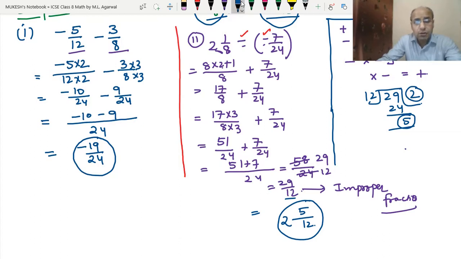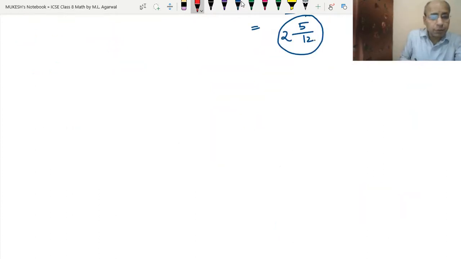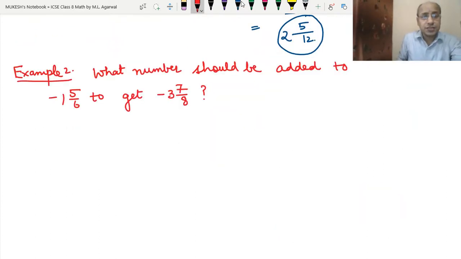So now we will have the next question. Even if you have any doubt, you can write to me on the mail or WhatsApp or on Telegram. Now we will do example number 2. The question is, what number should be added to minus 15 5 upon 6 to get the result minus 37 upon 8? So let's answer this question.